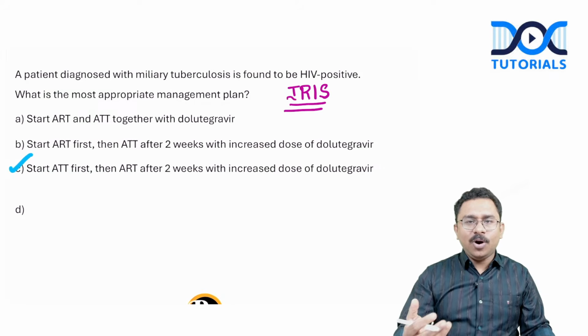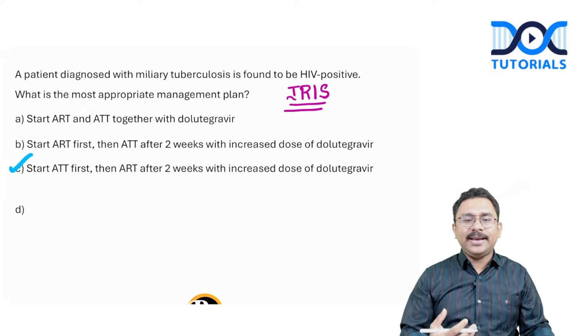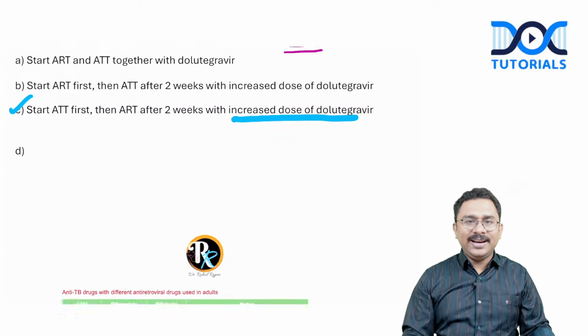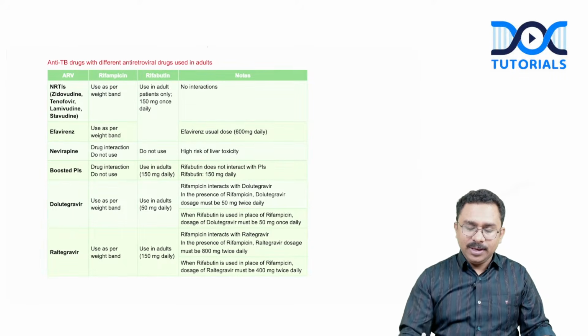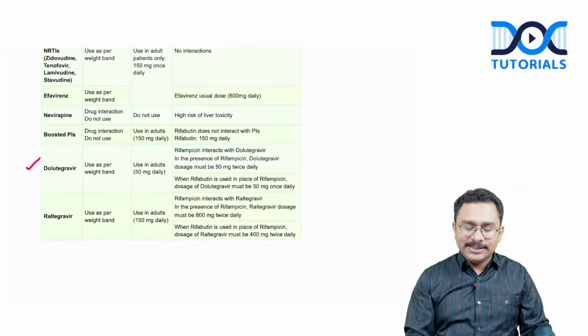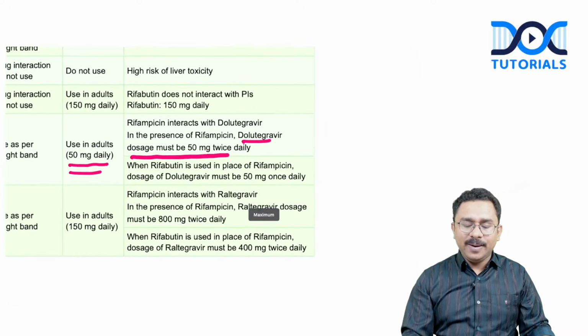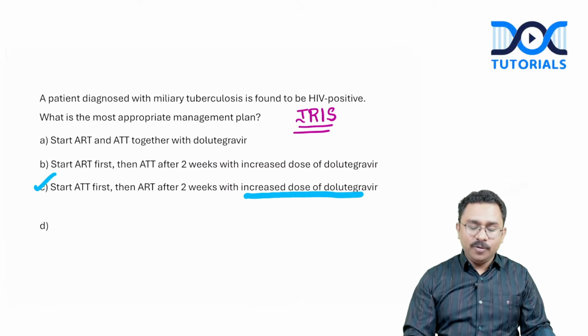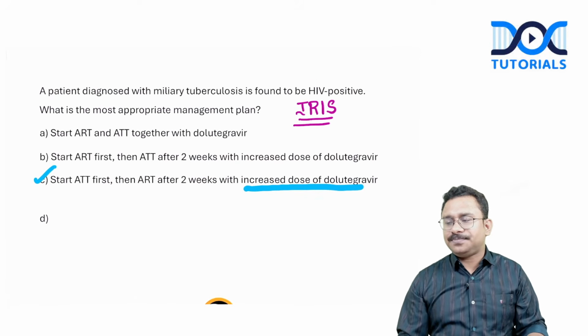Because otherwise, because of the immune reconstitution, there can be IRIS, and you will have to go for an increased dose of dolutegravir as well, which I have told you in my lectures also. You can see here in the NACO table that the dolutegravir dose is 50 milligram, but it has to be increased to 50 milligram twice daily, because rifampicin can interact with dolutegravir. So in the presence of rifampicin, the dolutegravir dose must be doubled. Okay, right.